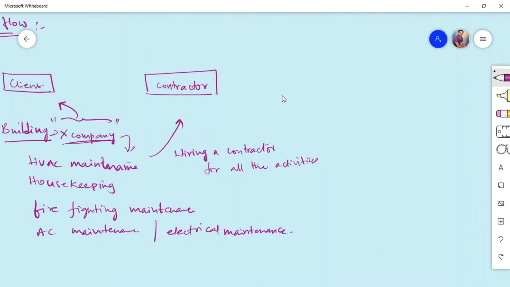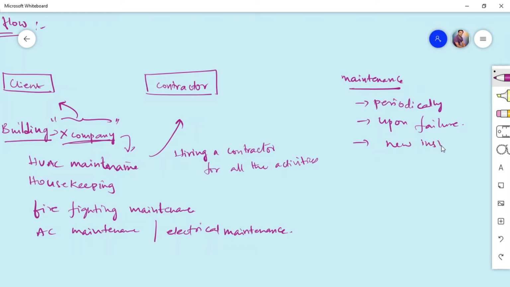But before that, we will see why maintenance is required and when it is required. Maintenance is required periodically, or immediately if any equipment fails, or if there is a new installation, then we require maintenance people. So how are these activities initiated?